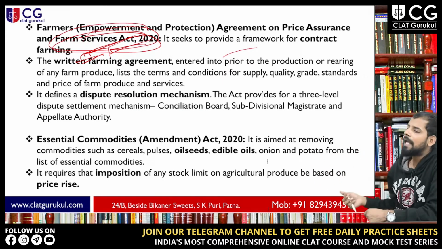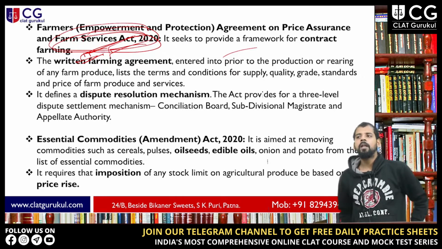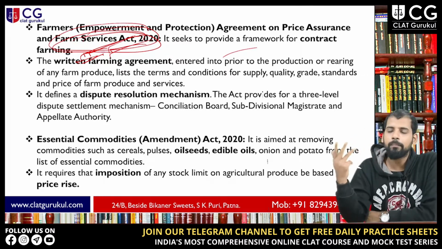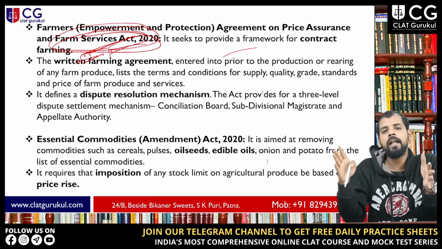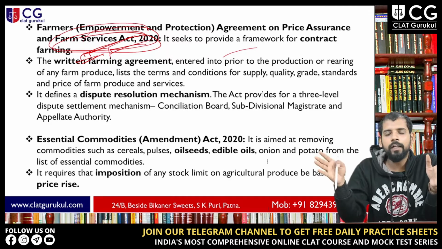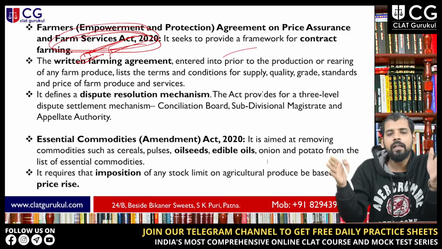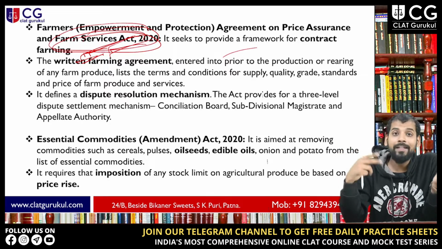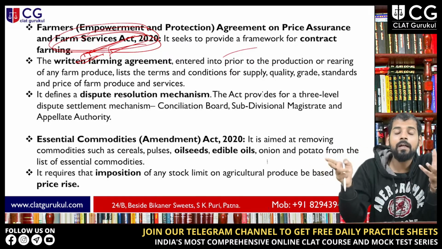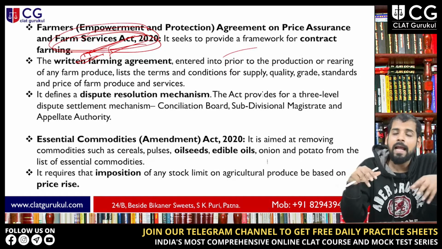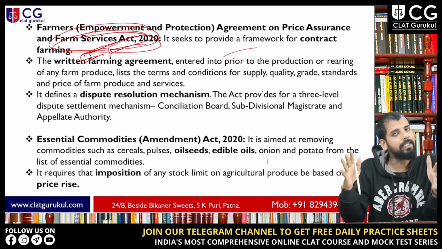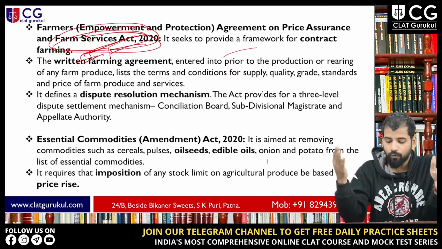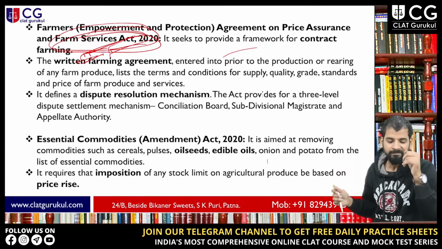Before even producing some products, the farmer will get a written agreement with corporate entities or a corporate business, so they can agree on what kind of product they want. They can manage the price also, how much they are willing to pay for that product, and they'll get a written agreement for all these things before the production or rearing of these products.